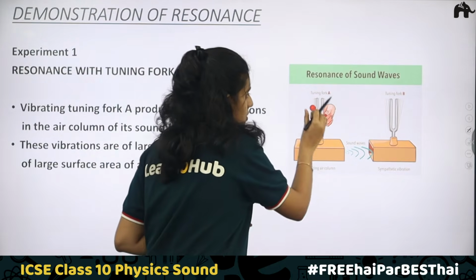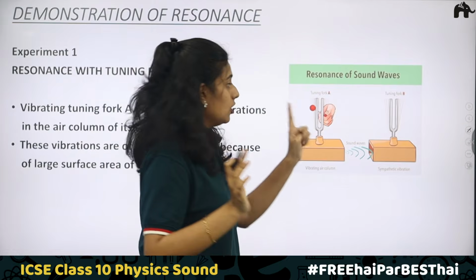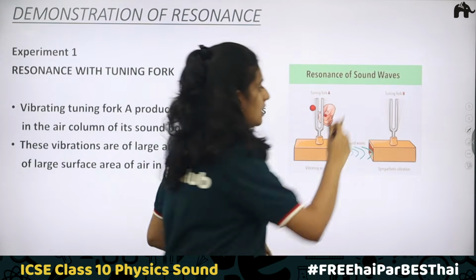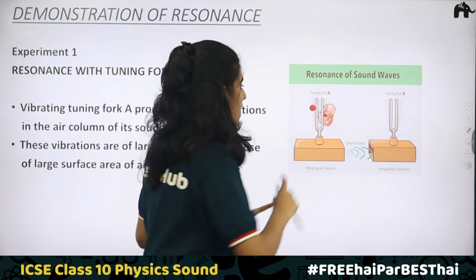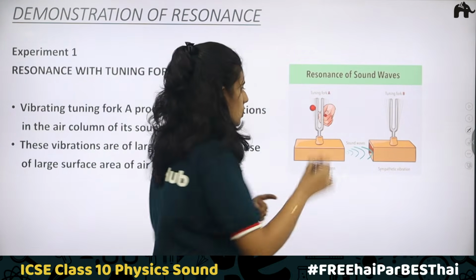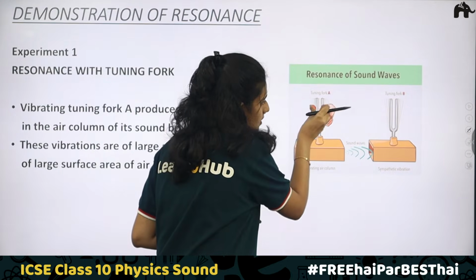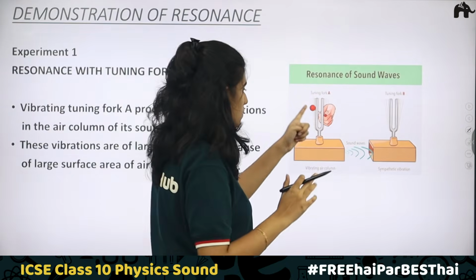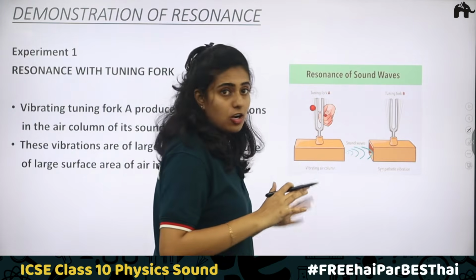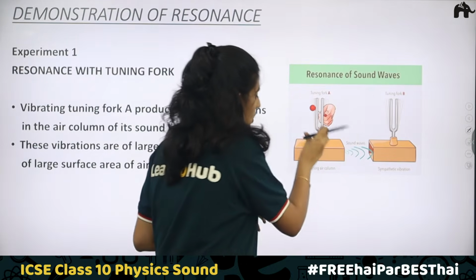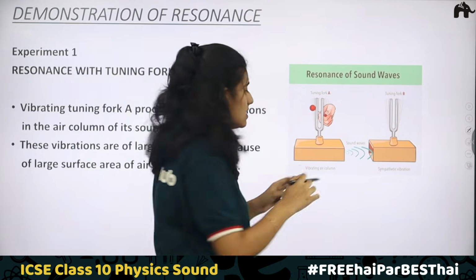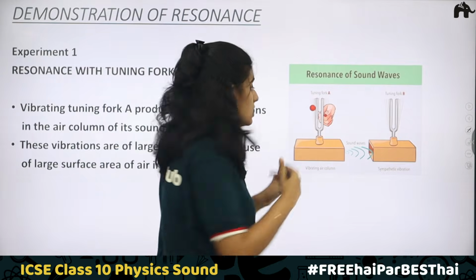When the first tuning fork A is struck, you can see in this experiment that tuning fork B will also start vibrating. What is the reason? Here resonance is being created. When you strike this tuning fork, due to the vibration inside the air column, the particles, due to the heavy surface area, make the air inside this sound box also start vibrating.